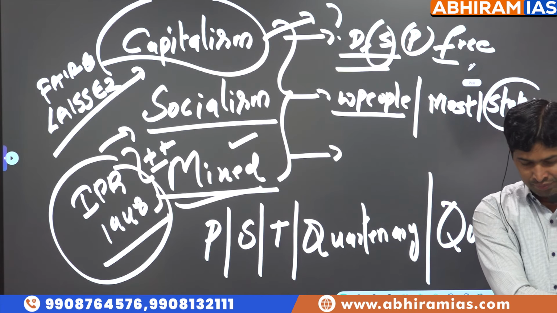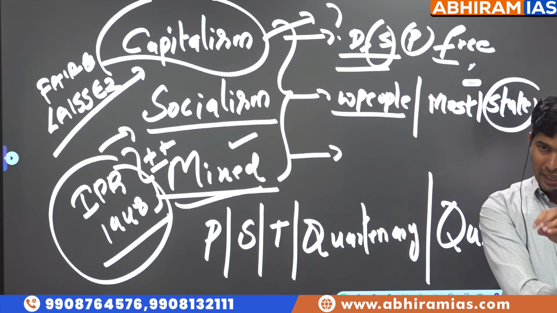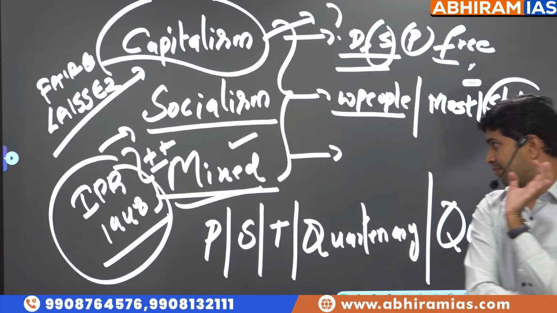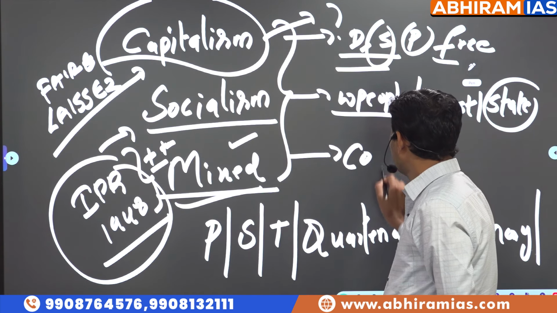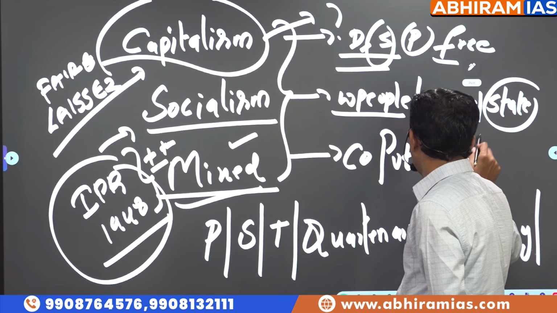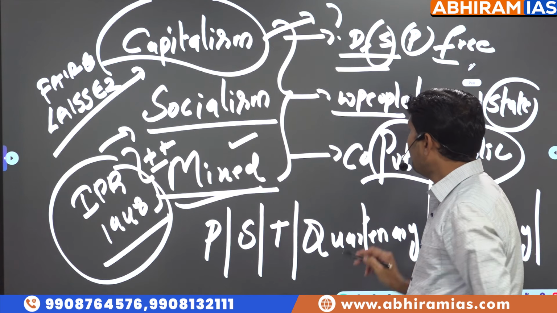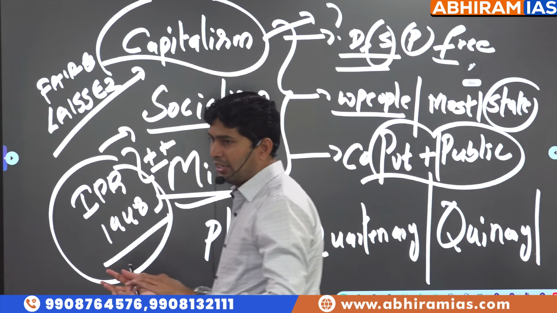It says there would be coexistence of the public sector as well as the private sector, which means some will be controlled by the government, and some we will give permission to the private sector. So it is a combination of private and public.